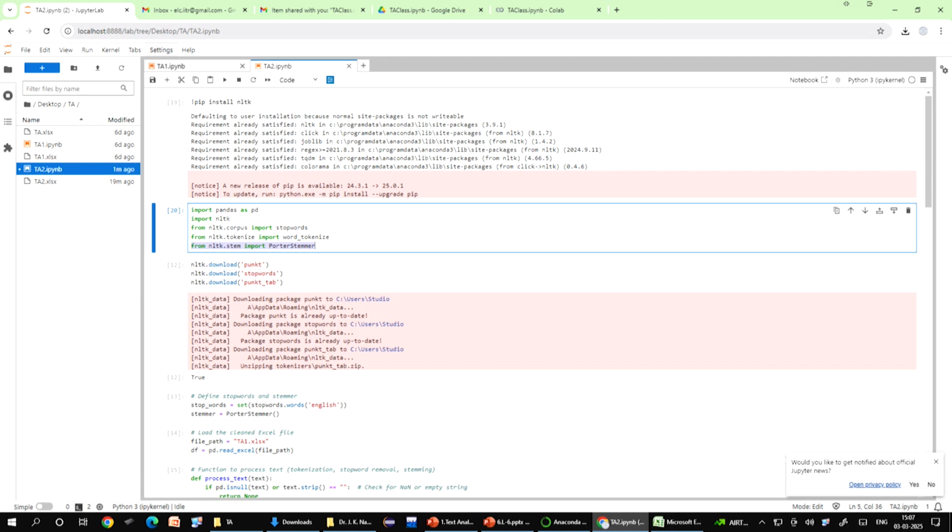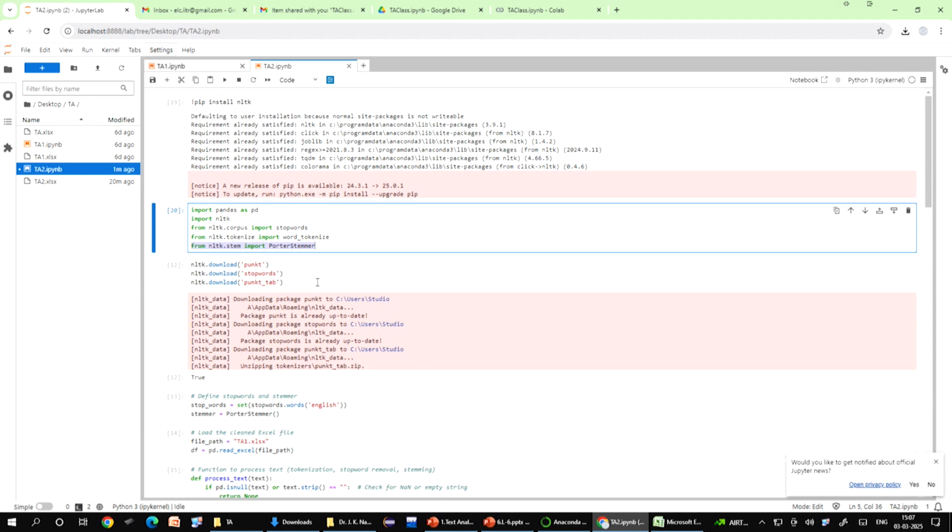We had done lemmatization and stemming. So, stemming is nothing but reducing words to their root form. Now, Porter stemmer is a tool that changes words like running to run, or happily to happy, making analysis much easier. So, stemming is trying to bring all the words which are related to a common form. In fact, that is the main purpose, so that the machine can understand it better.